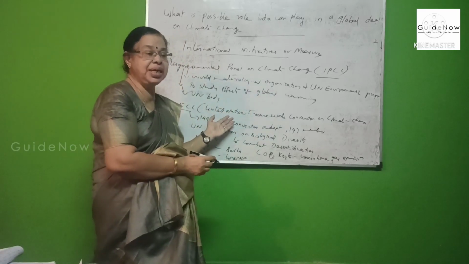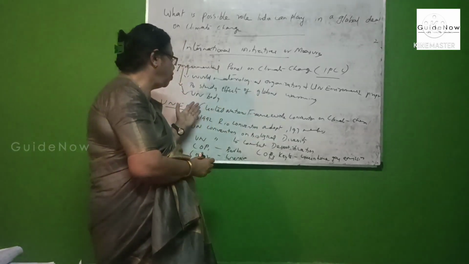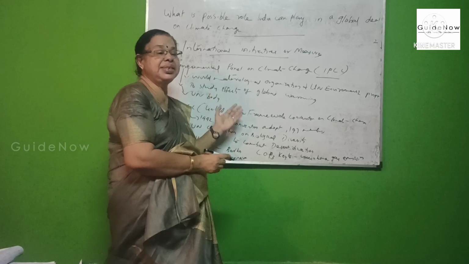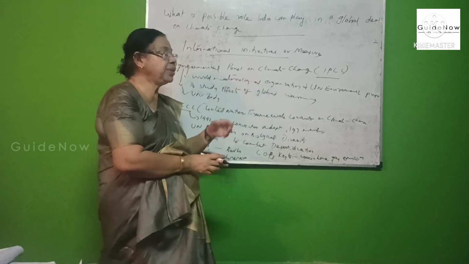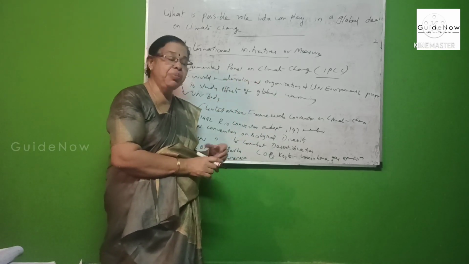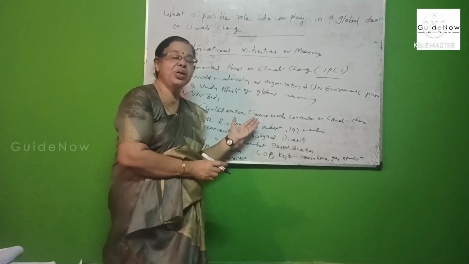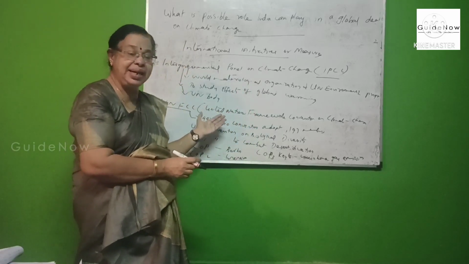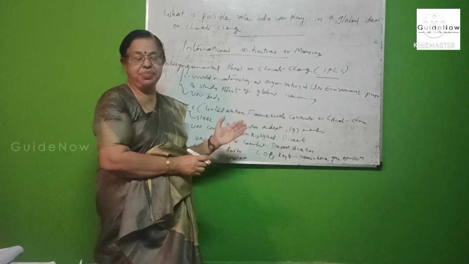Its main purpose is to study the effects of global warming. The IPCC is a UN body. These are the main important features of the IPCC.